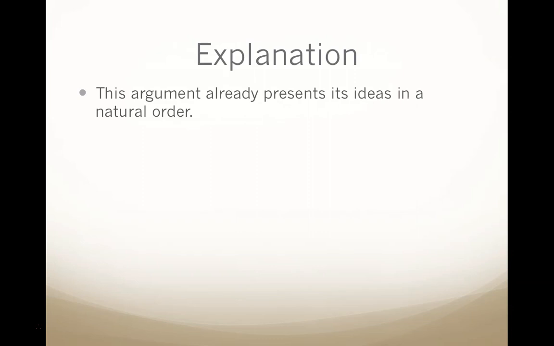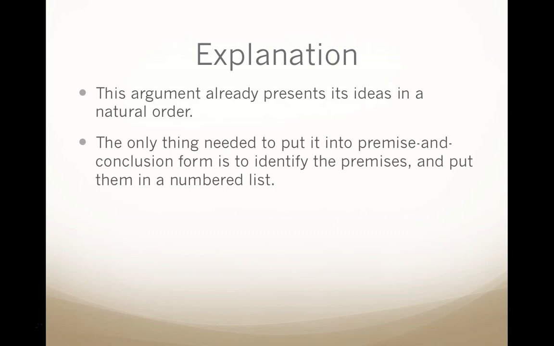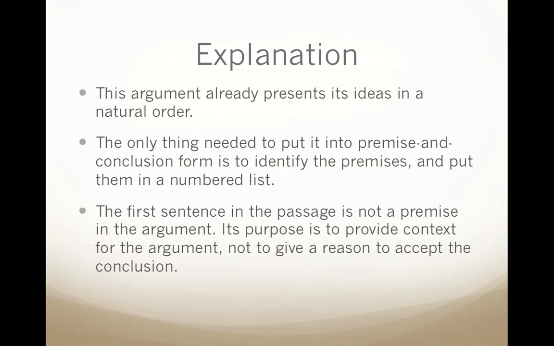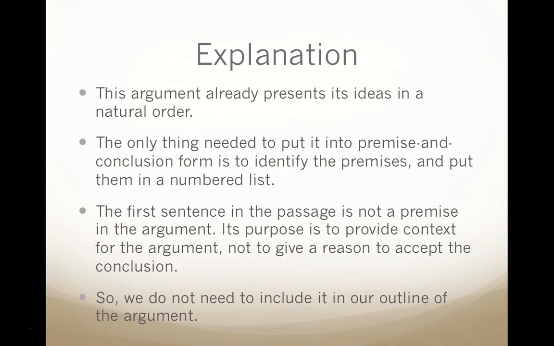Now let's look at the explanation for this. This argument already presented its ideas in a clear and natural order. The only thing that we needed to do was put it into premise and conclusion form by identifying the premises and then putting them in a numbered list. The first sentence in the passage isn't a premise in the argument. Its purpose is to provide context and not to give a reason that supports the conclusion. Because of this, we didn't need to include it in our outline of the argument. Okay, now we'll move on to the odd-numbered exercises.